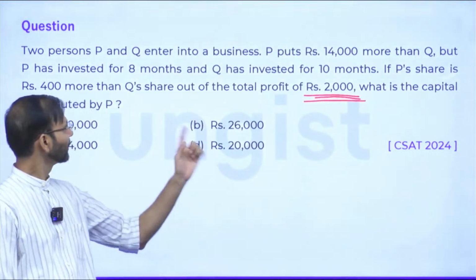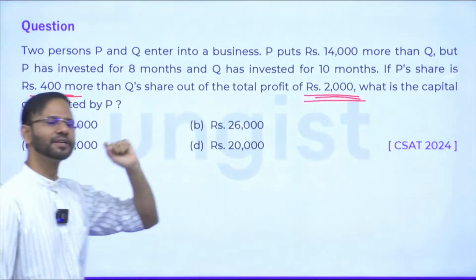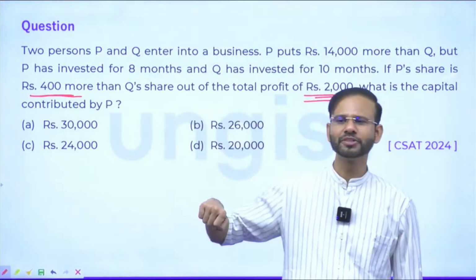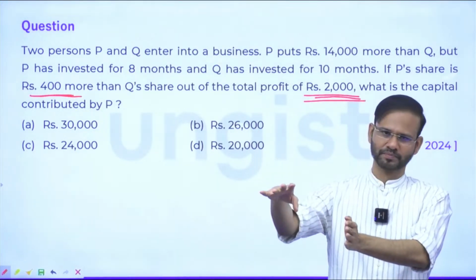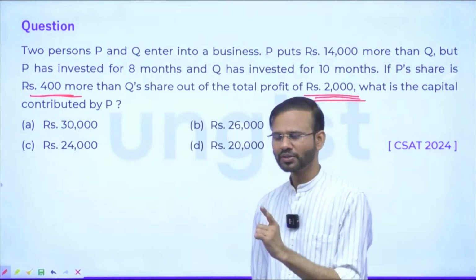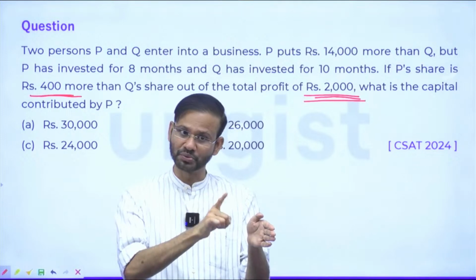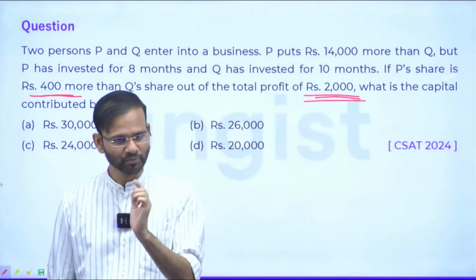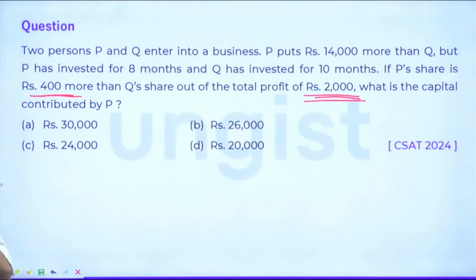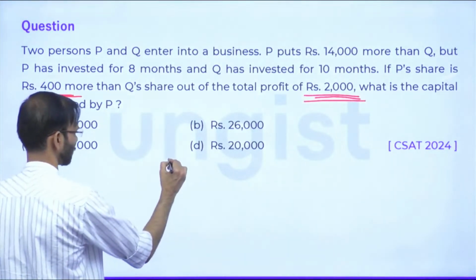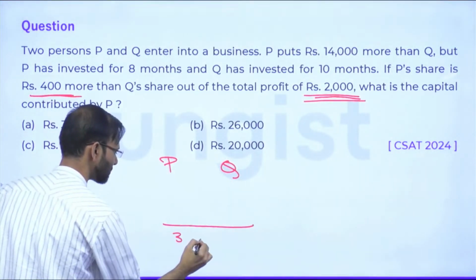So here, the question is saying out of the total profit of 2000, P was getting 400 more than Q. It means take 400 rupees first, separately. 1600 left, 800, 800 and 400 more. 1200. So the profit was 1200 and 800. What is the ratio? 3:2. P was getting more, right? So the profit share was 3:2. Okay, everybody? So P and Q, the profit share finally was 3:2.